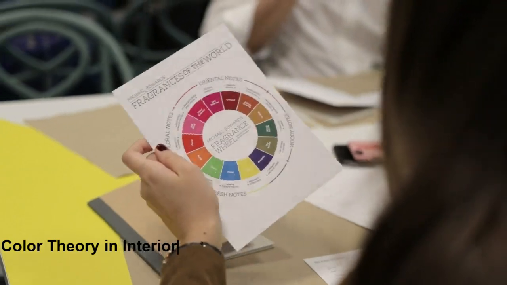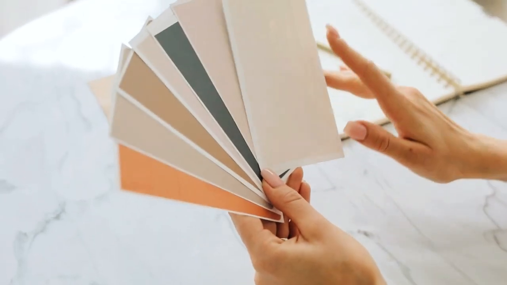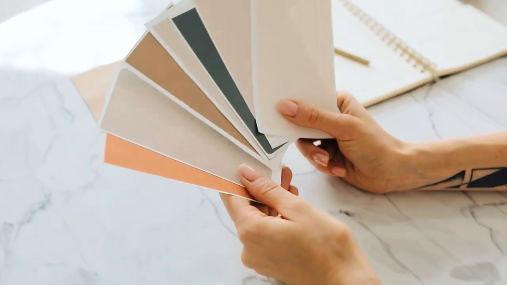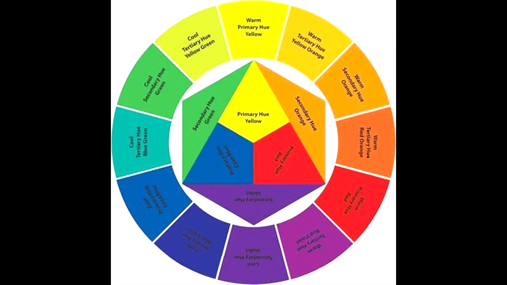Color theory in interior design, a concise overview. 1. Color wheel. The color wheel is a visual representation of the relationships between colors. It consists of primary colors red, blue, and yellow, secondary colors orange, green, and purple, and tertiary colors, a mix of primary and secondary colors.